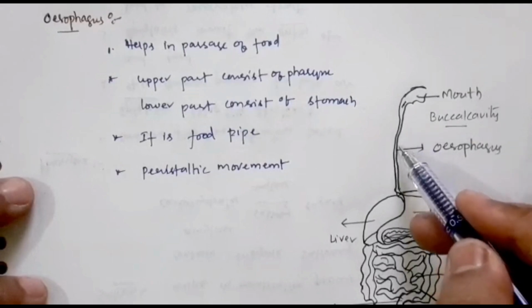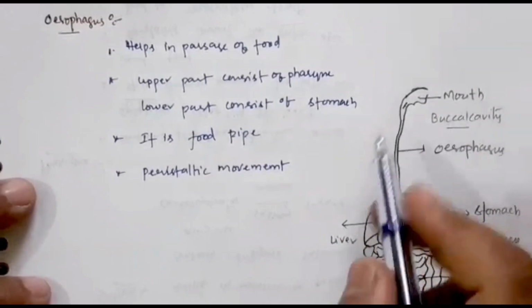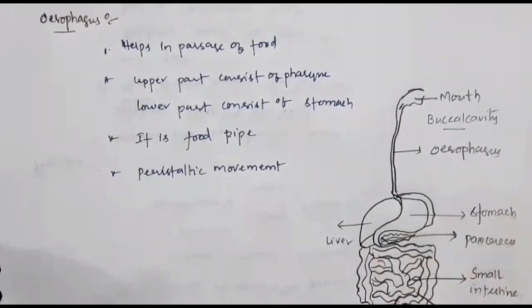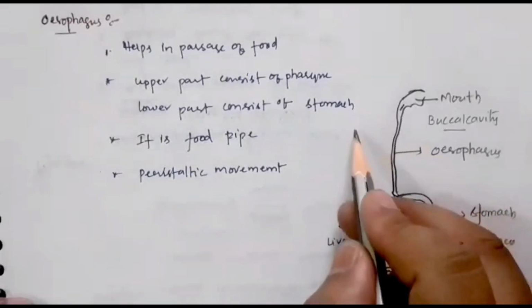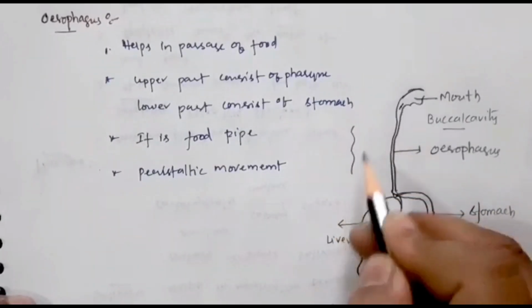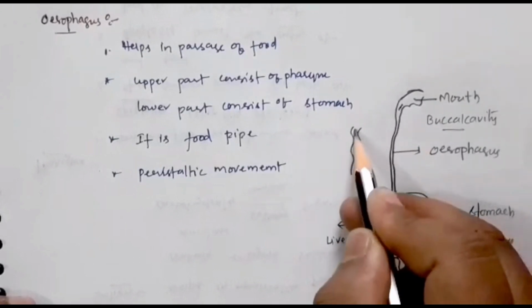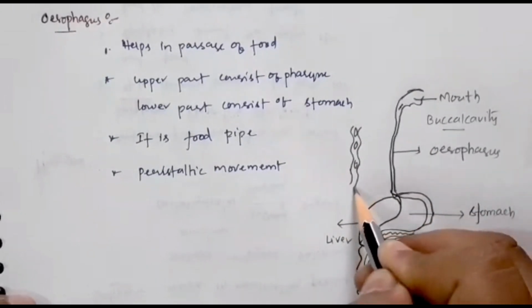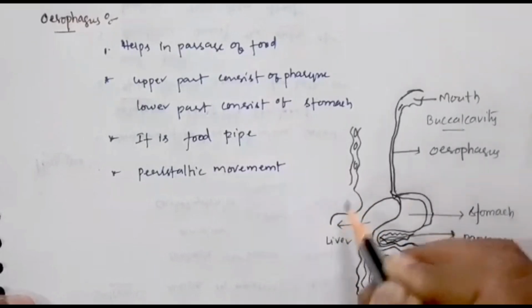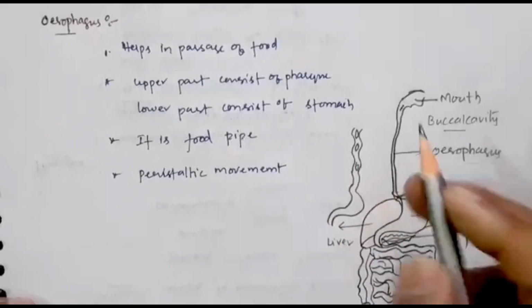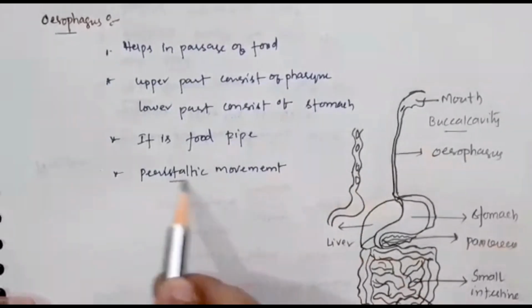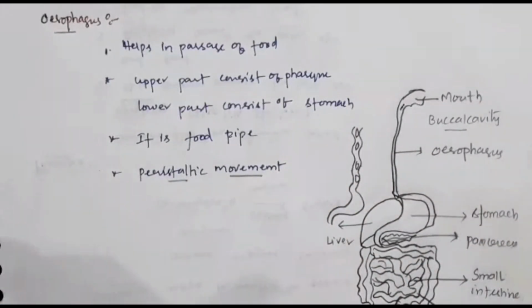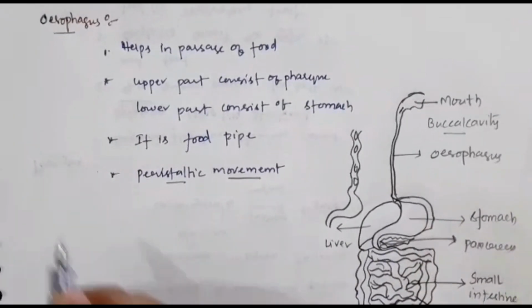Because of that contraction and relaxation, a wave-like movement is produced, like this. Because of this wave-like movement, the food moves forward to the stomach. So that movement we call peristaltic movement. Because of that peristaltic movement, the food moves forward in the esophagus. Is it clear for everyone?